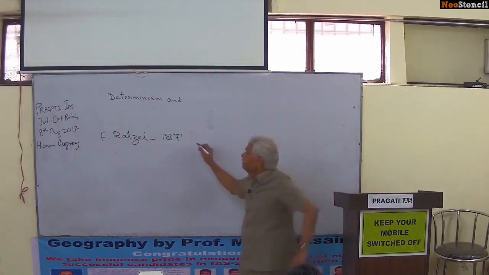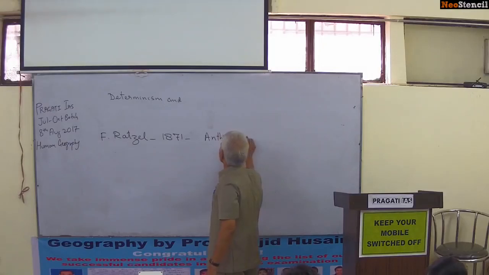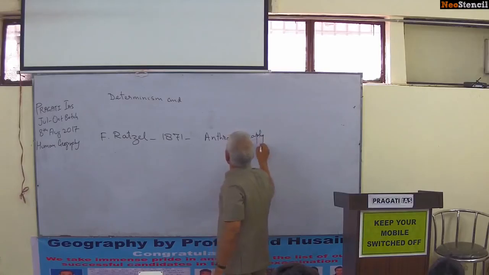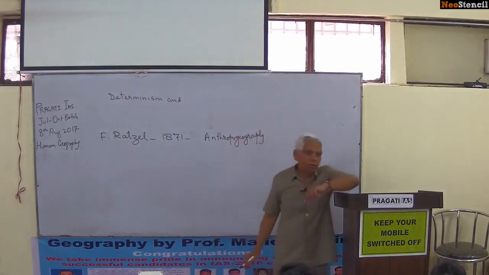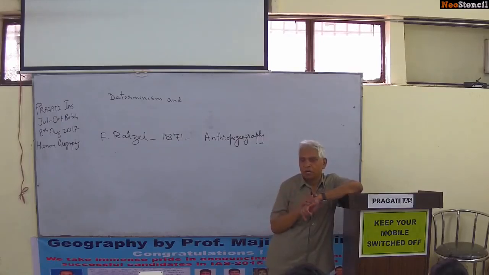The book written by him was Anthropogeography. The title is a misnomer; Anthropogeography means human geography of the tribes he traveled or visited.